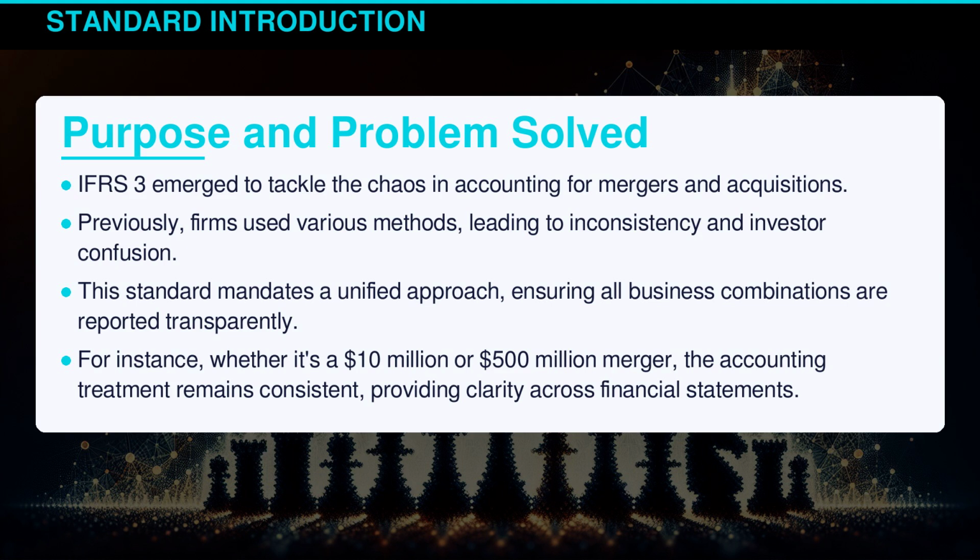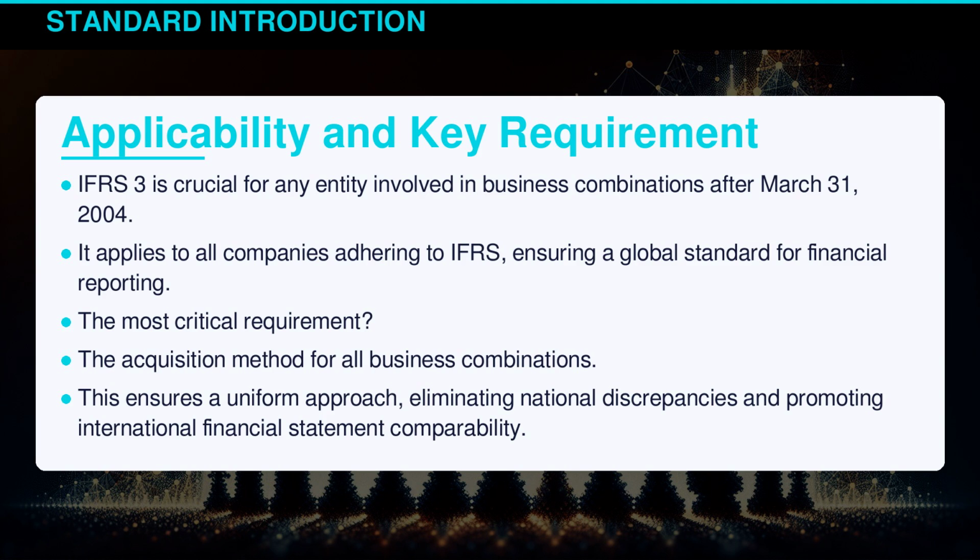International Financial Reporting Standards 3 emerged to tackle the chaos in accounting for mergers and acquisitions. Previously, firms used various methods, leading to inconsistency and investor confusion. This standard mandates a unified approach, ensuring all business combinations are reported transparently. For instance, whether it's a $10 million or $500 million merger, the accounting treatment remains consistent, providing clarity across financial statements. International Financial Reporting Standards 3 is crucial for any entity involved in business combinations after March 31, 2004.